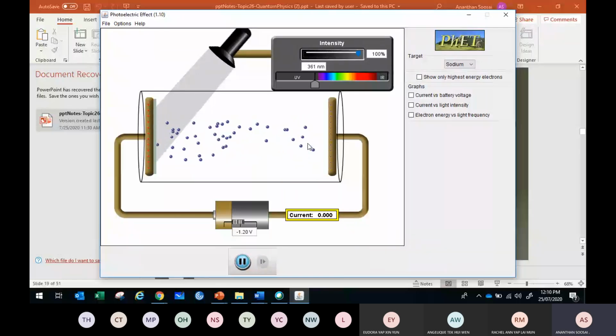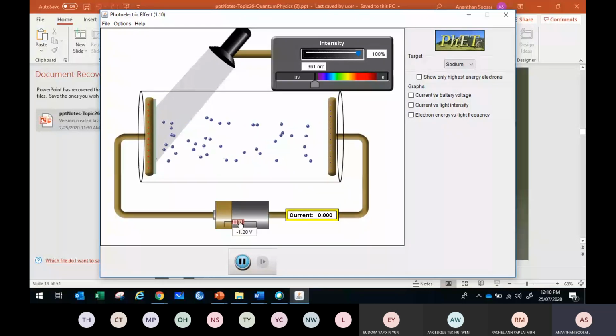Any questions? I hope you understand. Intensity never increases the kinetic energy. Therefore, stopping potential does not change. But intensity raises the number of photons. Therefore, more electrons will come out, which might lead to greater current flow.